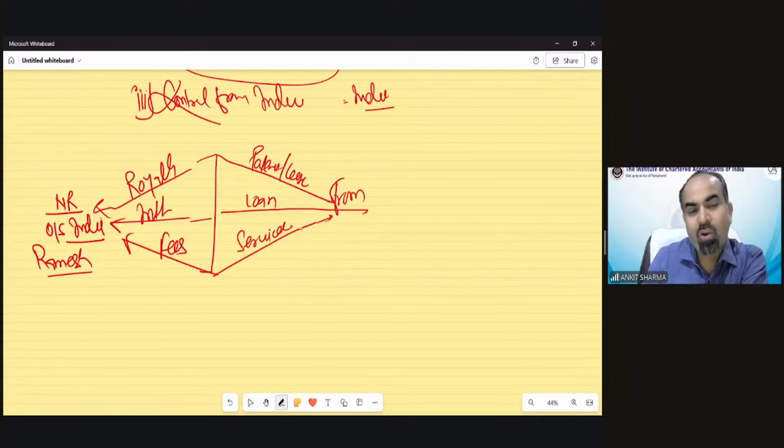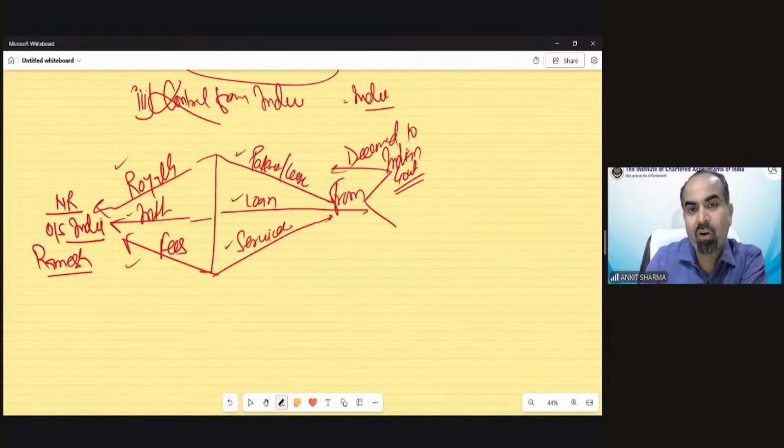So if any non-resident is receiving royalty, interest or fees against patent, loan or services provided in India from the Indian government, then it is always deemed to arise in India.